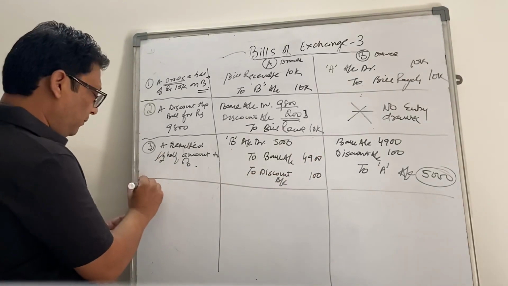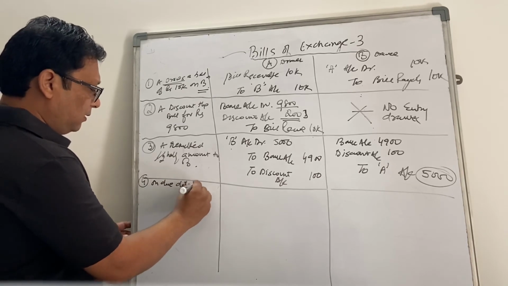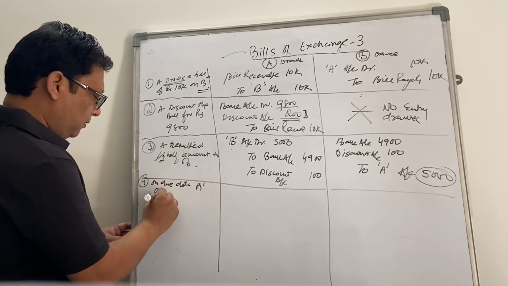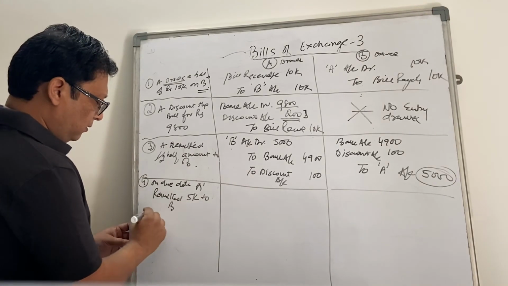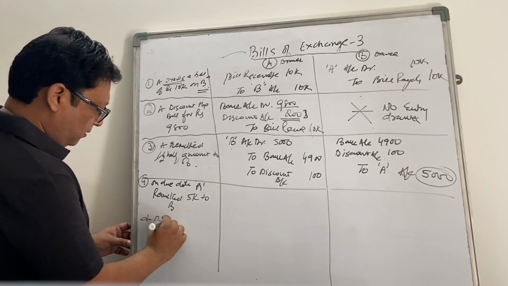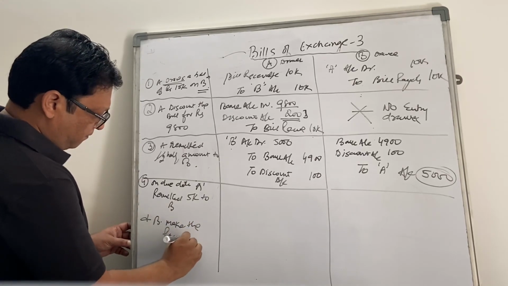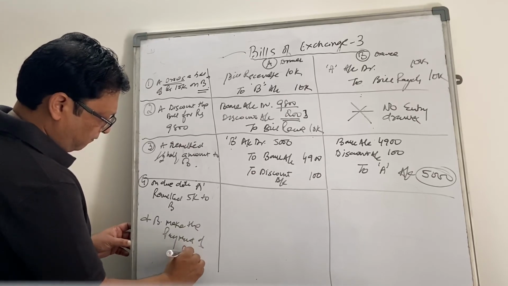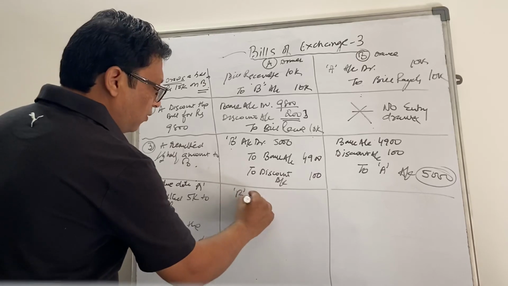So the fourth statement is, on due date, A remitted 5,000 to B and B makes the payment of the bill.